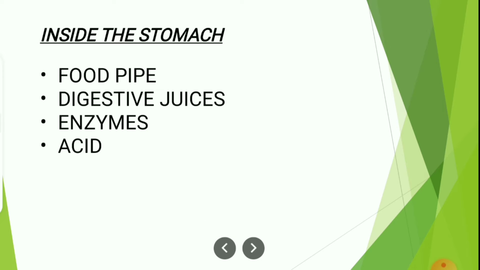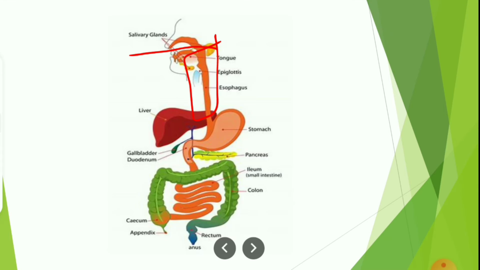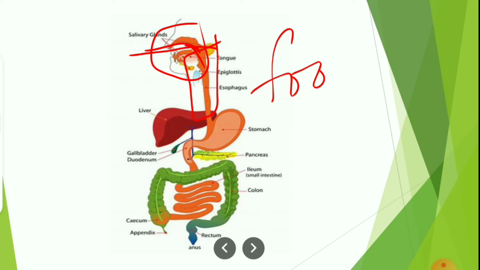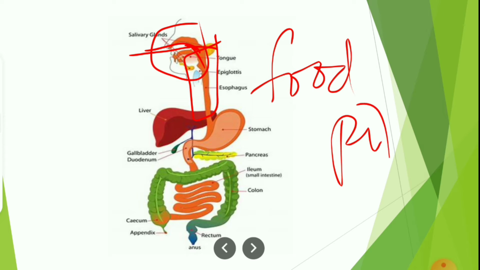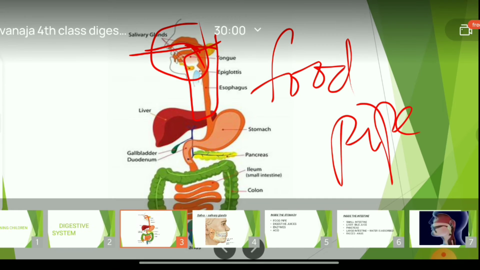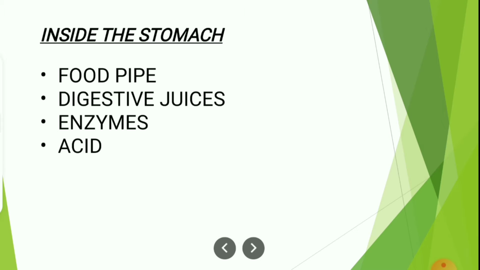Yes, inside the stomach. That means once it is passing from here, see here children, in the mouth we have discussed what is happening. Then slowly the food enters into the esophagus, nothing but the food pipe, you can call it. Through the food pipe, once it comes into the stomach, what will happen?